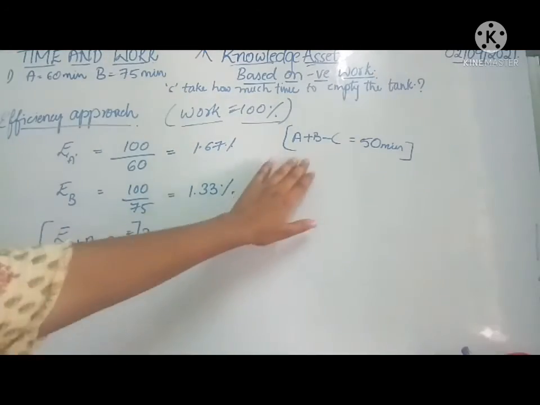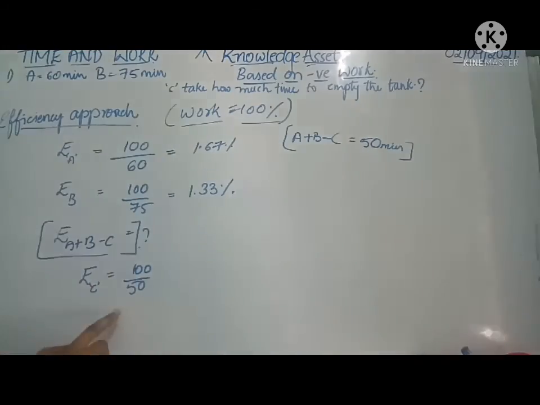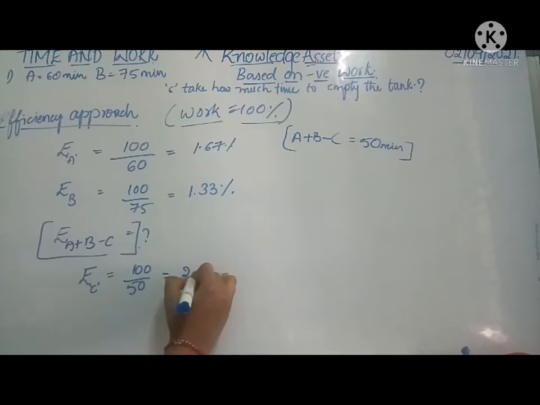This is the combined efficiency. It is 100 by 50, because the amount of work to be done is 100, over 50 minutes, which is equal to 2% per minute. This is the combined efficiency.